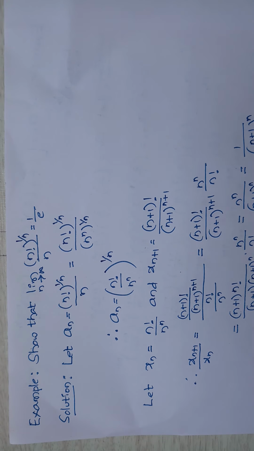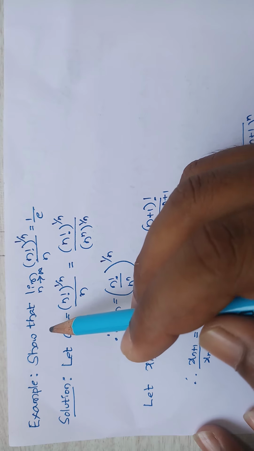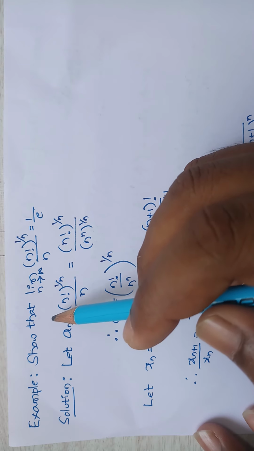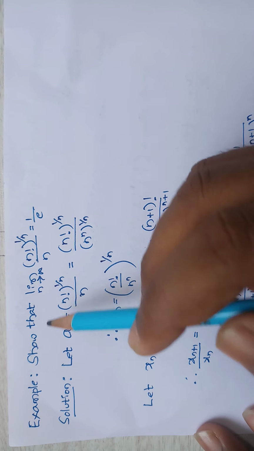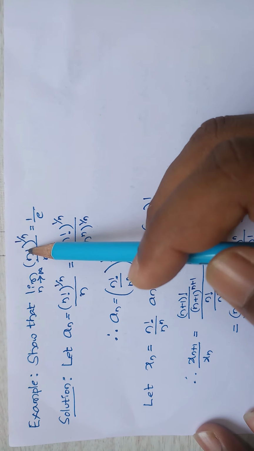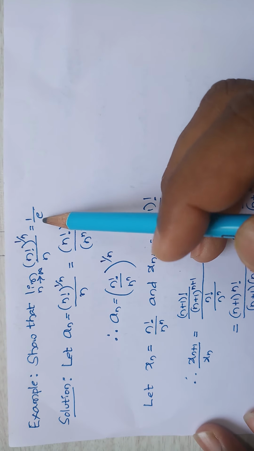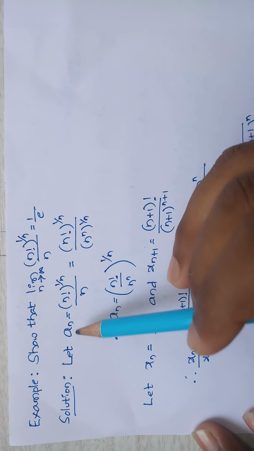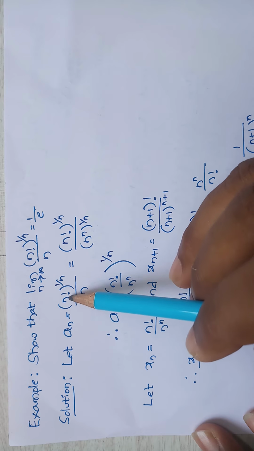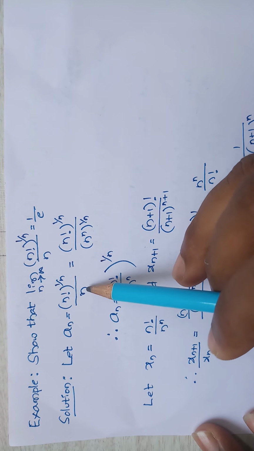So, hi everyone. Let me discuss some more examples based on Cauchy's first theorem as well as Cauchy's second theorem on limits. Example: show that the limit as n tends to infinity of (n factorial to the power 1 by n) divided by n is equal to 1 by e. So, let the expression be n factorial to the power 1 by n divided by n.